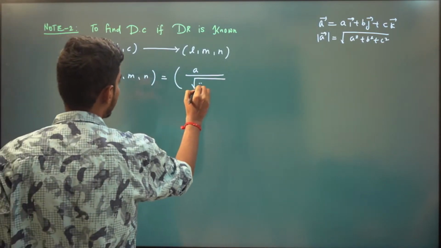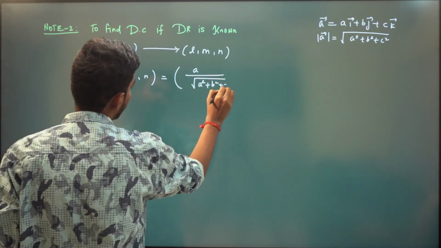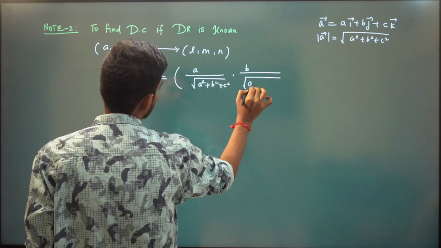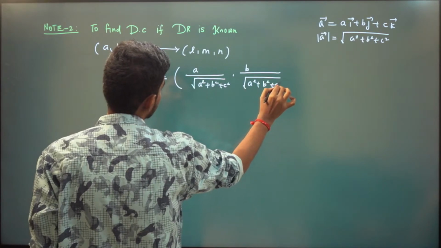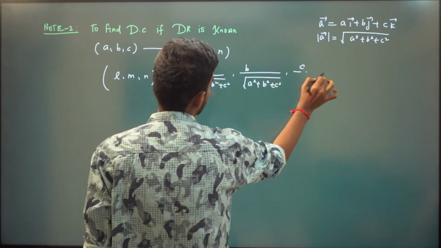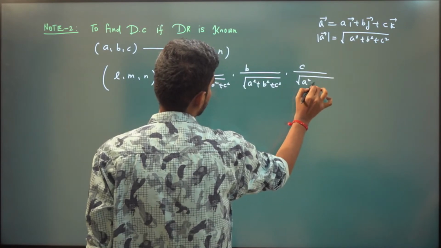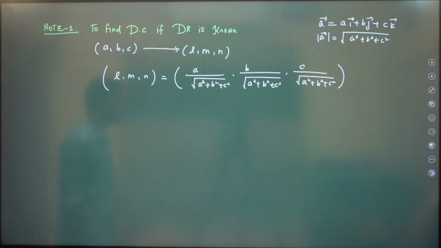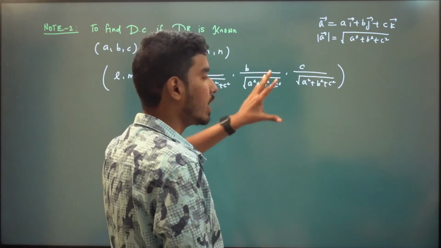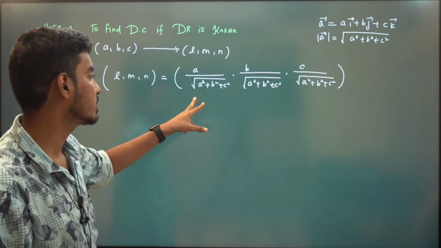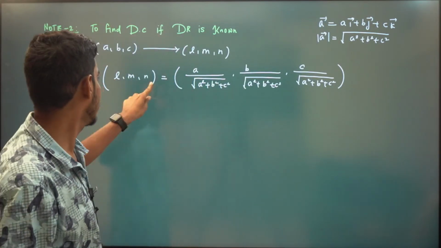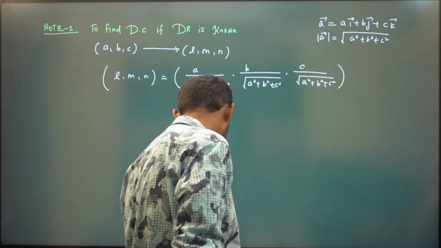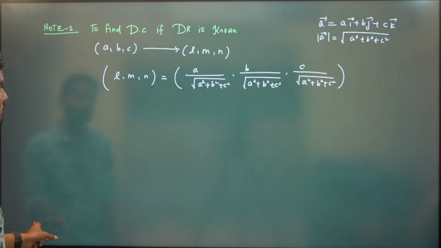So you have to divide by its magnitude. L is A divided by square root of A square plus B square plus C square, M is B divided by the same, and N is C divided by the same. This will be the direction cosine of that line. So if you know the direction ratios, you just have to normalize that vector to get the direction cosine. This is what note 2 is. Is it clear? Very simple.